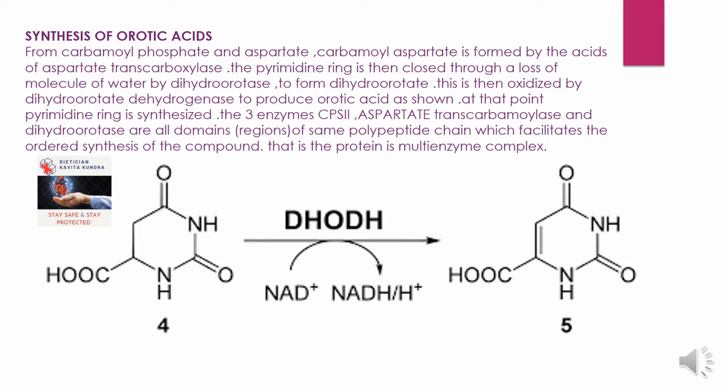Synthesis of orotic acid. From carbamyl phosphate and aspartate, carbamyl aspartate is formed by aspartate transcarbamylase. The pyrimidine ring is then closed through the loss of a molecule of water by dihydroorotase to form dihydroorotate. This is then oxidized by dihydroorotate dehydrogenase to produce orotic acid as shown.